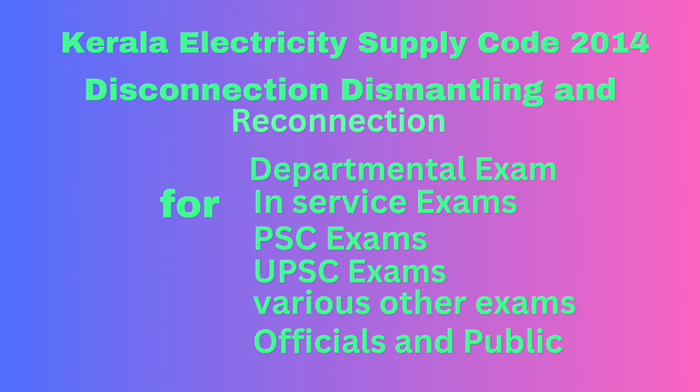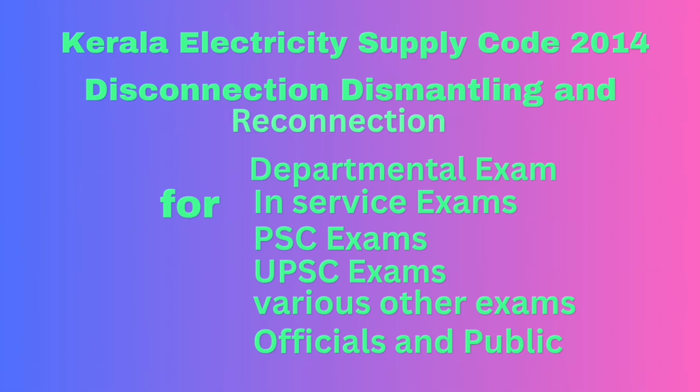4. In the case of disconnection as per clause E to P of sub-regulation 1 of regulation 138, the supply shall be disconnected only after giving a notice for a period not less than 7 clear days and intimating the consumer about the grounds for disconnection. 5. The supply shall be disconnected only if the grounds of the disconnection as mentioned in clause E to P of sub-regulation 1 of regulation 138 are not removed or rectified within the notice period.